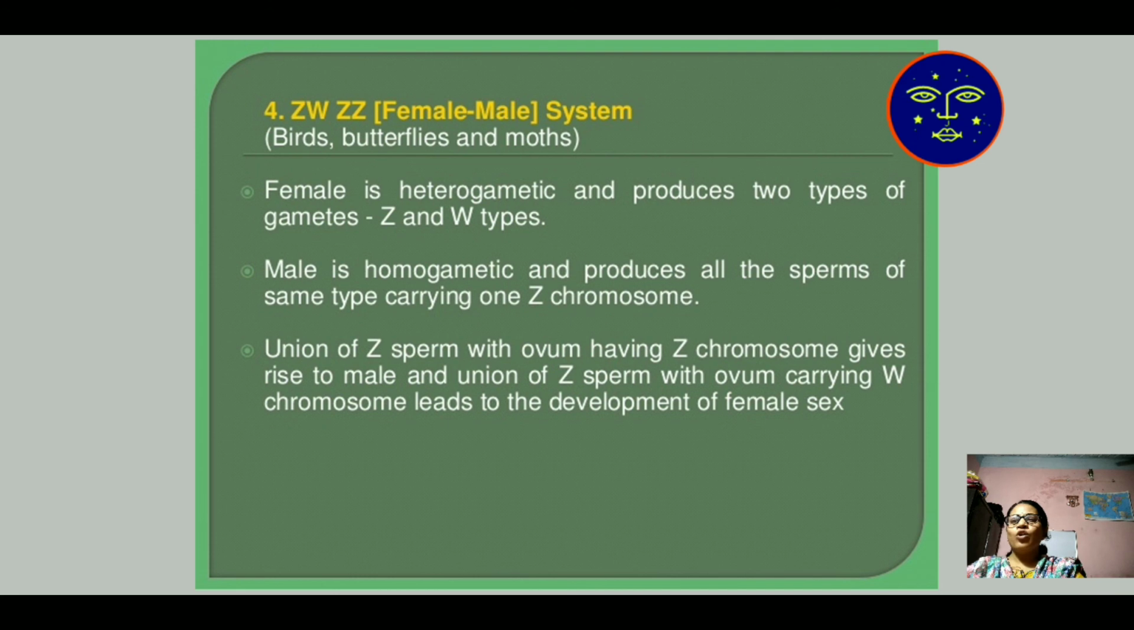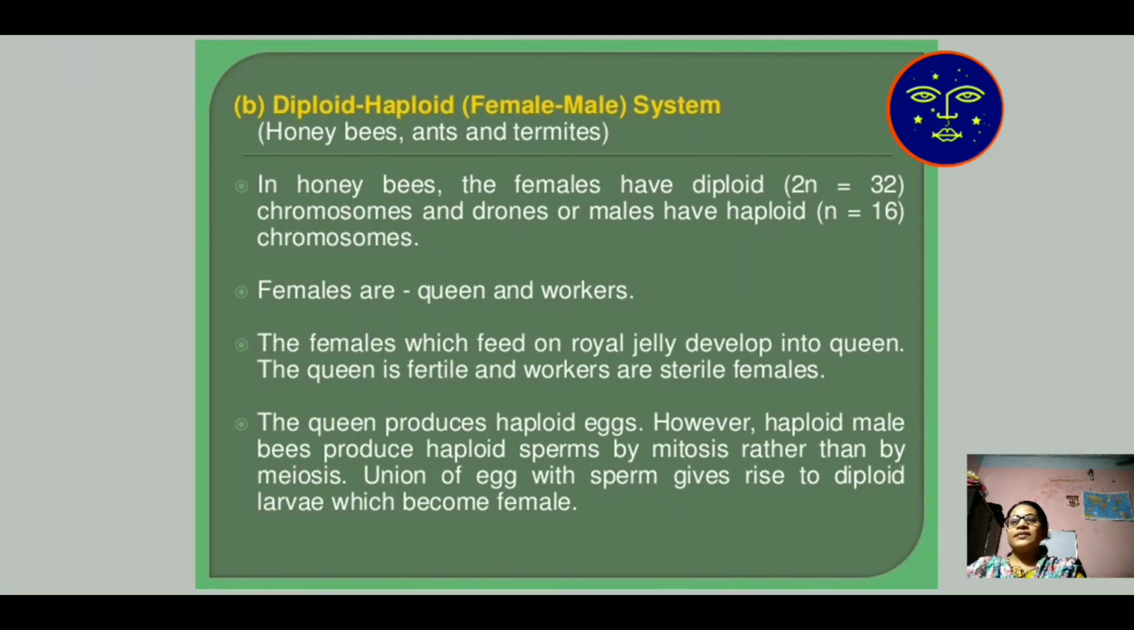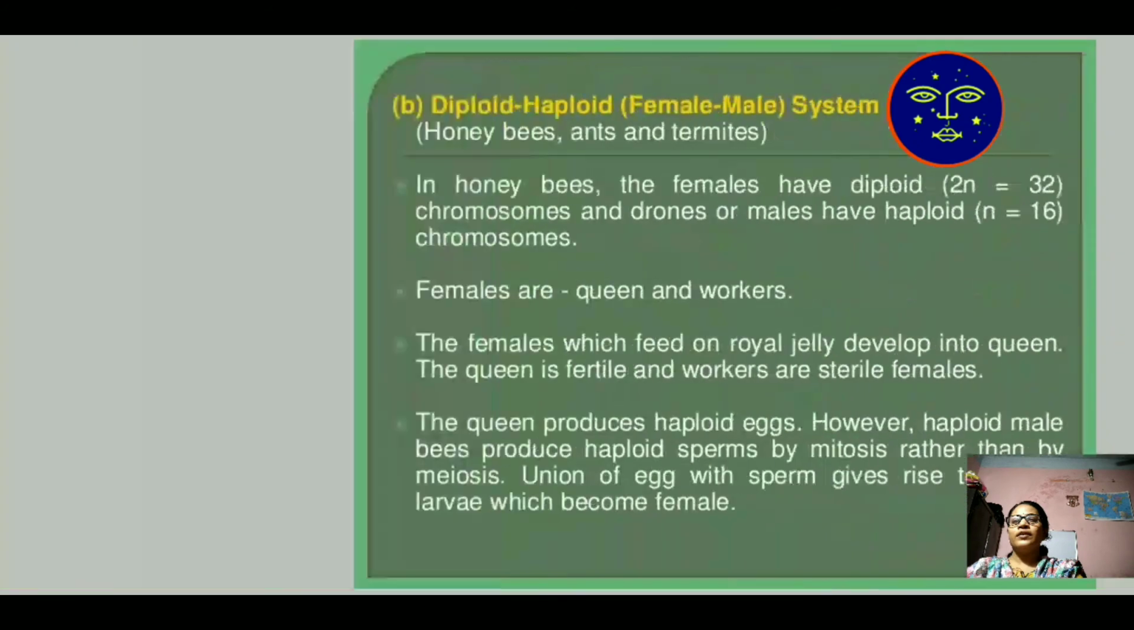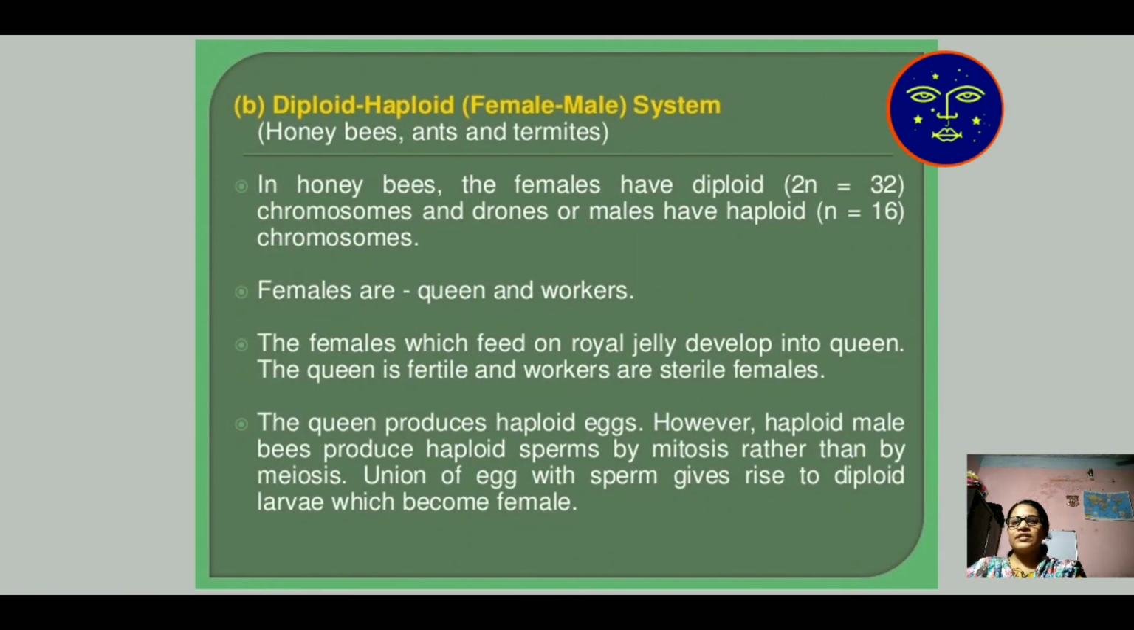The male is homogametic and produces all sperms of the same type, carrying the Z chromosome, whereas the female is heterogametic, that is ZW. The first Z of the male and the Z of the female produce ZZ, which is a male character. The W of the female and the Z of the male, when they fuse with each other, produce ZW, which is a female character.